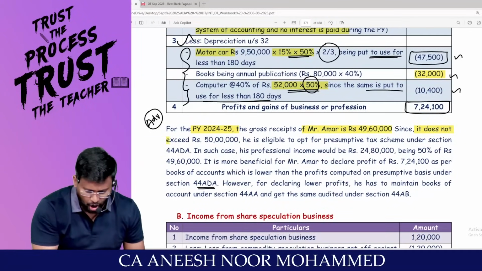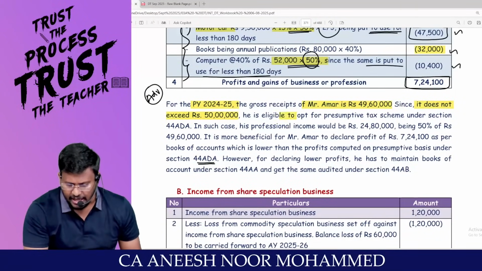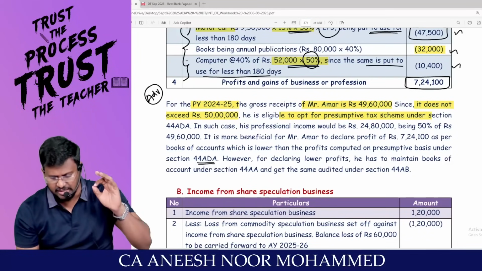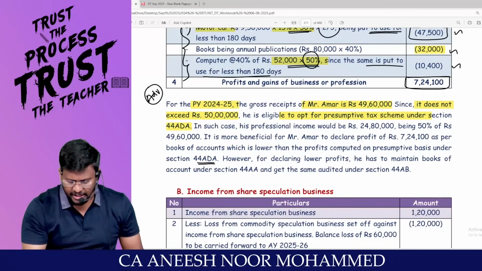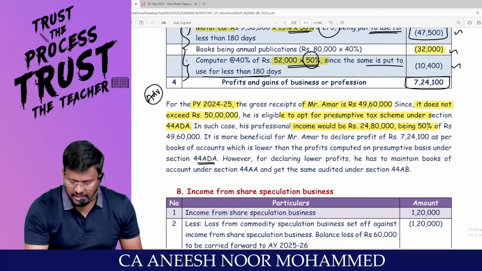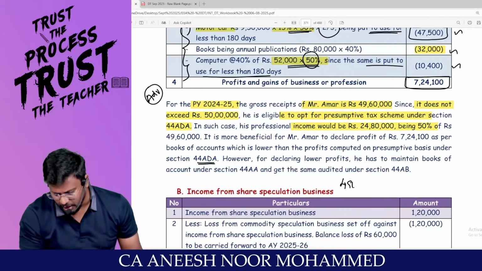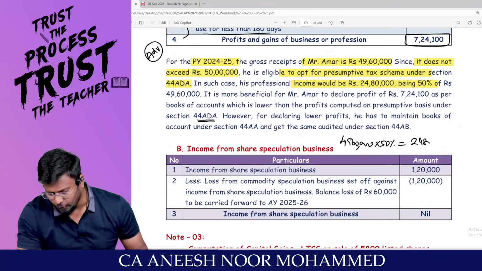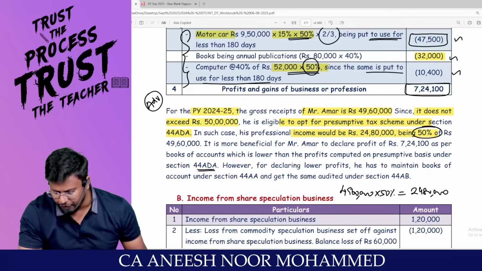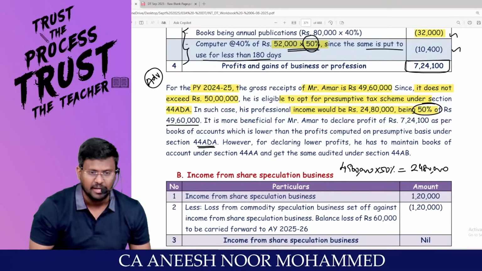Since it does not exceed 50 lakh, he is eligible to opt for presumptive taxation scheme under section 44AD(A). In such a case, his professional income would be 49,60,000 into 50%, which comes to 24,80,000, being 50% of 49,60,000.